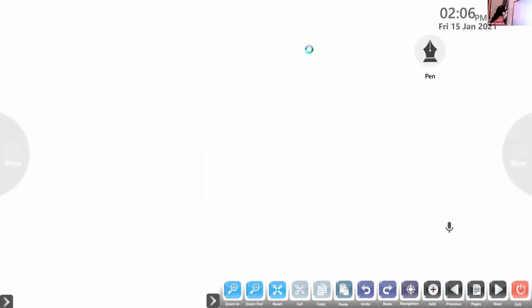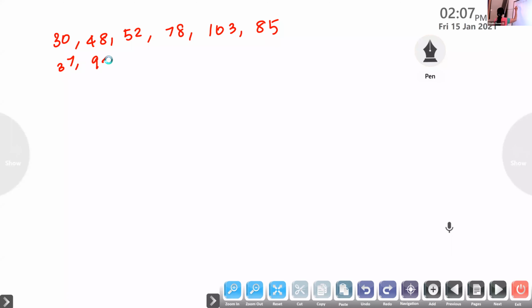The following gives the water bills in a locality, and the bill is given like this: 30, 48, 52, 78, 103, 85, 37, 94, 72, 73, 66, 52, 92, 65, 78.